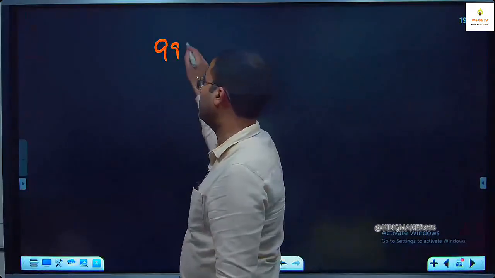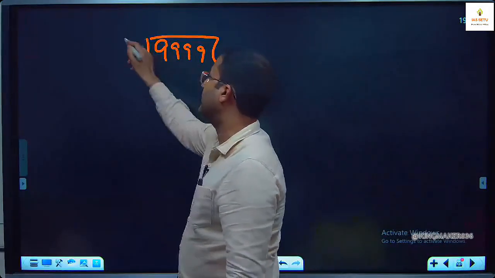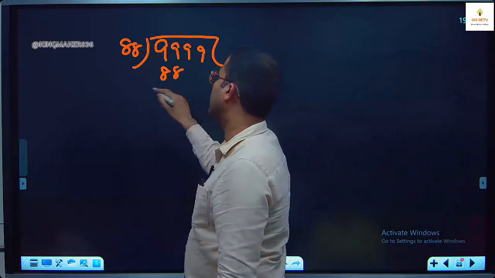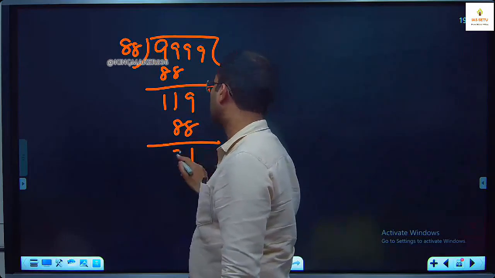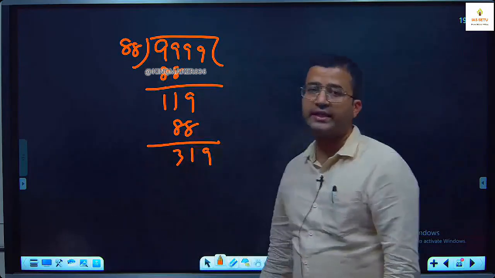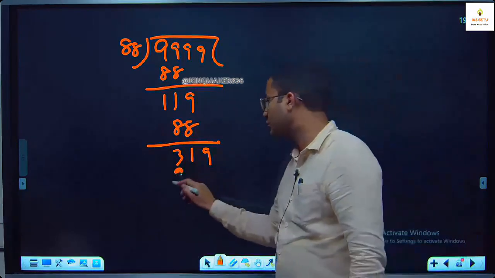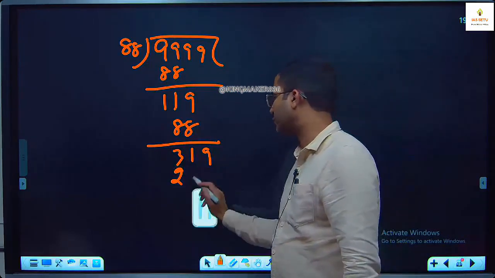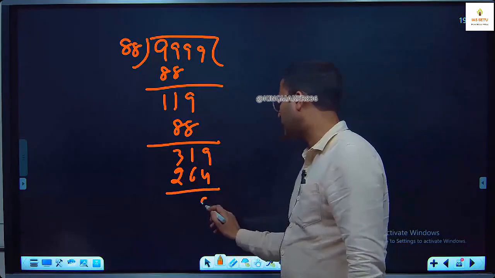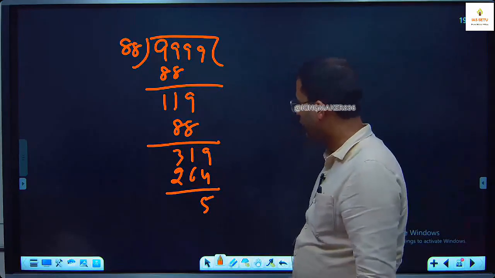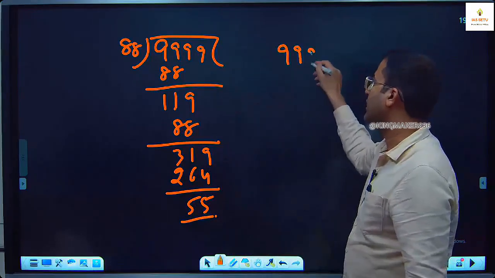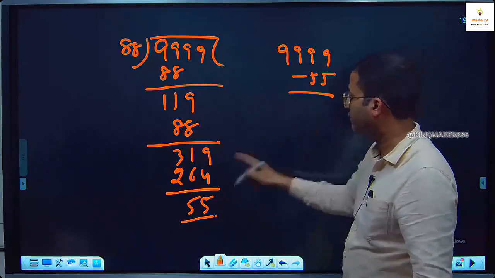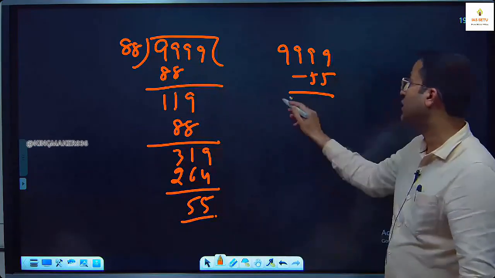एक्चुअली द कंसेप्ट इज व्हाट इज द लार्जेस्ट 4-digit नंबर, 9999 divided by 88. So it is 88, 119, 88. Then you get 139. What is 88 3s are 250, 264. What is your remainder? 5, 5. So it is 55 extra. 9999 minus 55 is an exact multiple of 88, which is 9944.